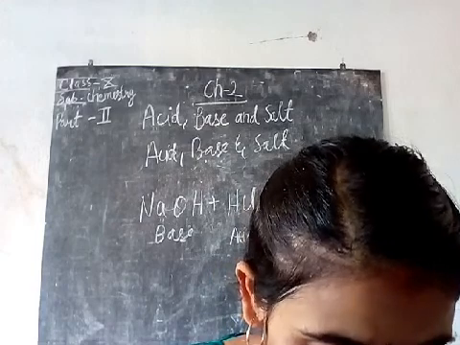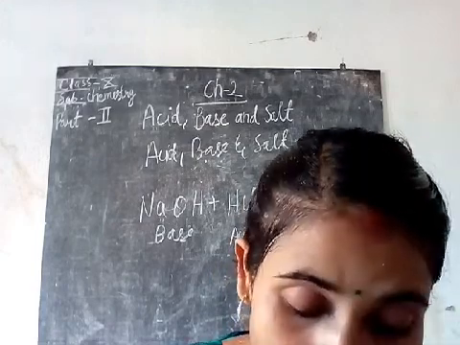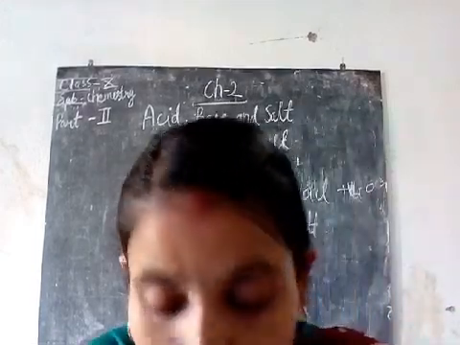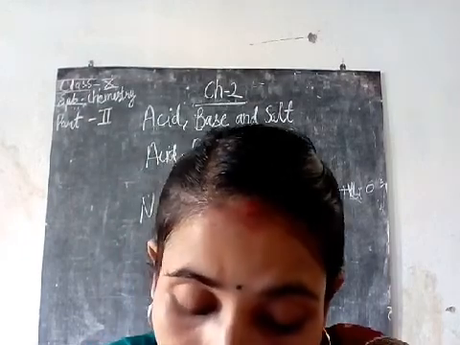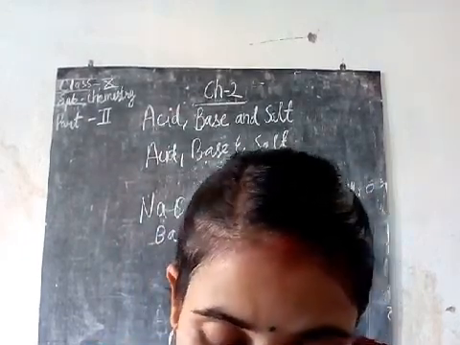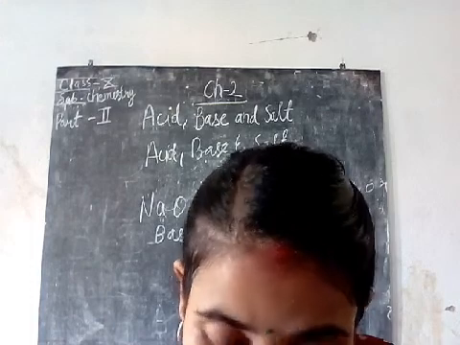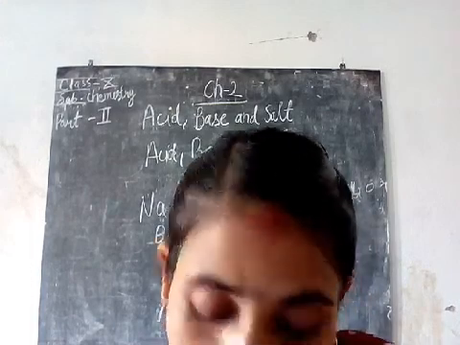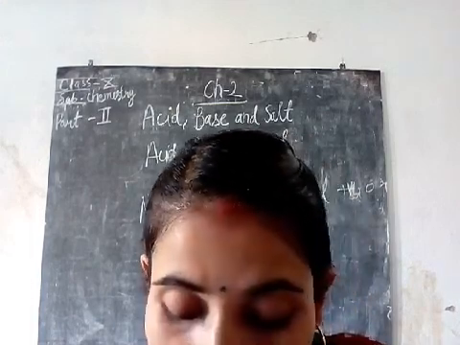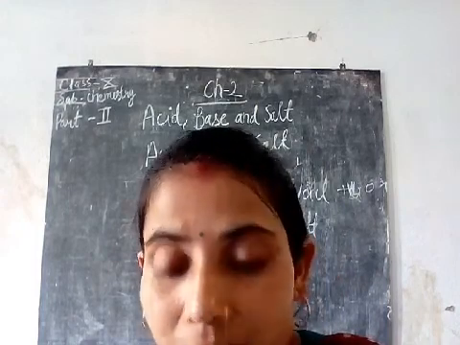Potassium sulfate, sodium sulfate, calcium sulfate, magnesium sulfate, all these also belong to the same family. The pH of the salt sodium chloride solution is 7, ammonium chloride, the acidic one, is 6, and sodium carbonate, the basic one, is 9. That means it is more than 7.